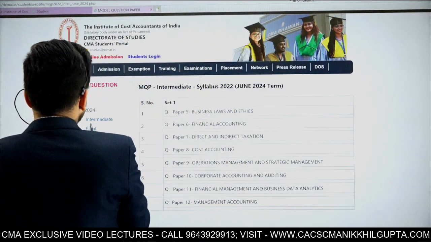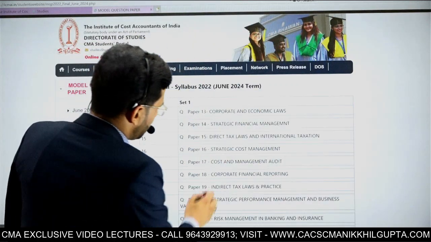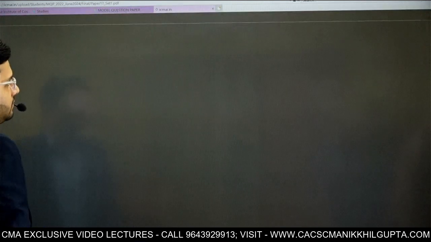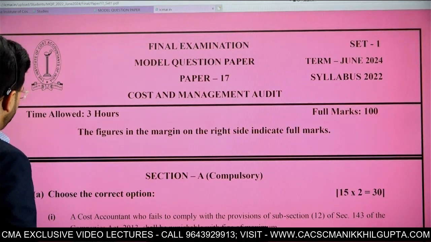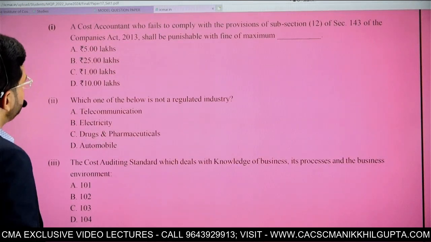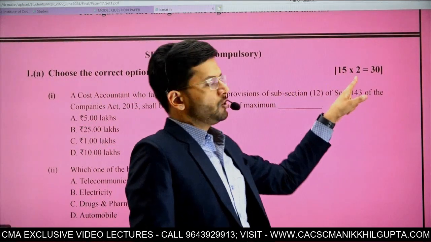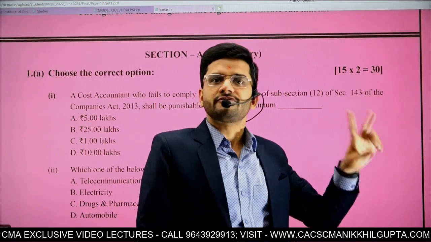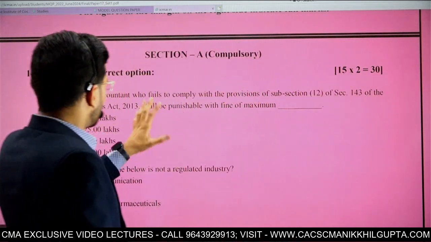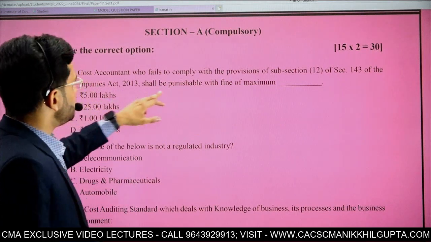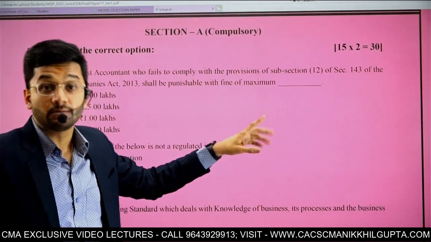Now let us open one MQP for final as well. Let me open the MQP for cost and management audit. This is for final. Again, each MCQ is for 2 marks, right? So a cost accountant who fails to comply with provisions of this subsection of the Companies Act shall be punishable with a fine of maximum what?